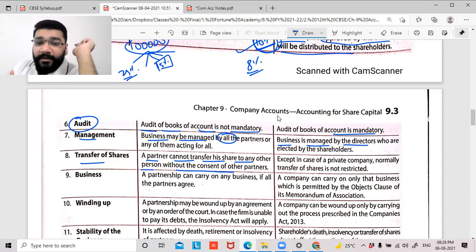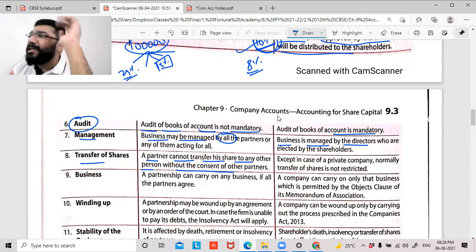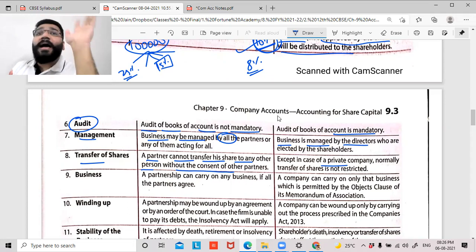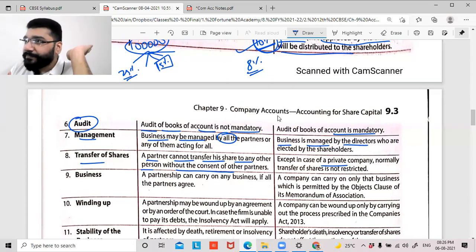Whereas in a public limited company, if I want to transfer my share to somebody else, I don't have to ask anybody. I can transfer freely. Free transferability is there in public companies, but in private companies, it is restricted as per the rules agreed in the articles of association.